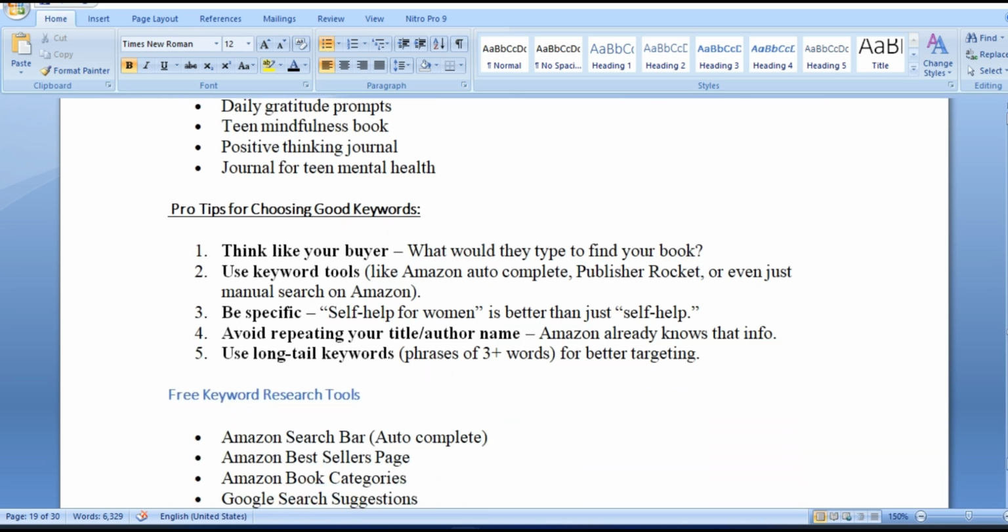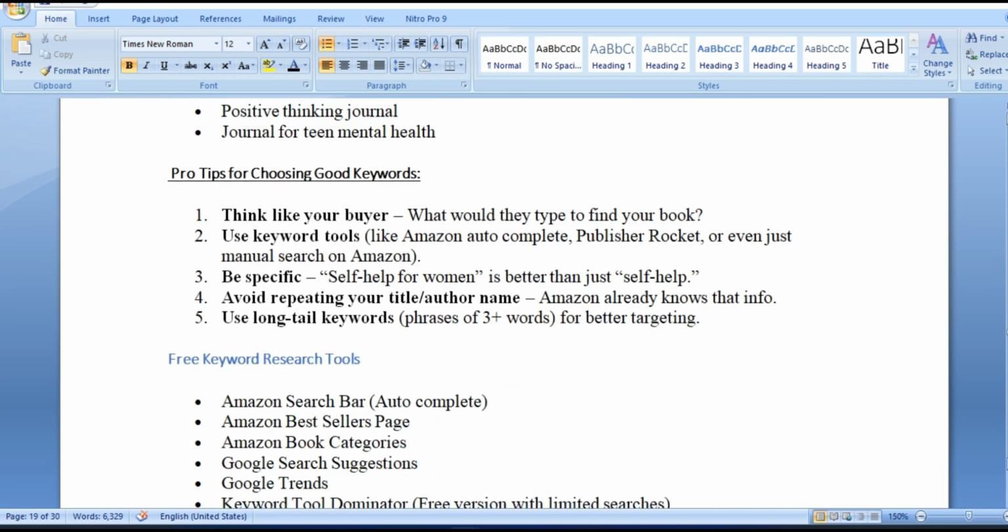So here are some pro tips for choosing the good keywords. Think like your buyer. Let's say, for example, you've created that gratitude journal for teens. If you are a buyer and you are looking for a gratitude journal for your teenager, what would you type on the search bar? Also, you can use keyword tools like Amazon Autocomplete, Publisher Rocket, or other tools which I had explained in lesson 5.